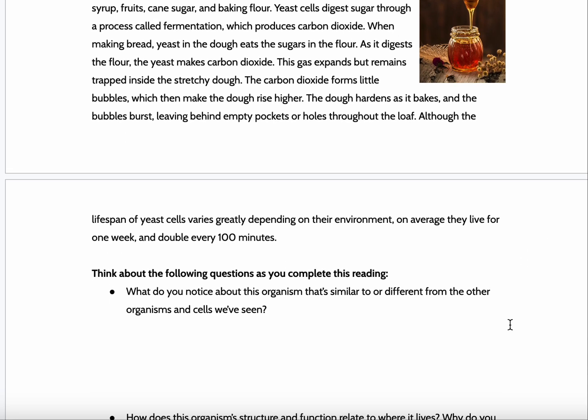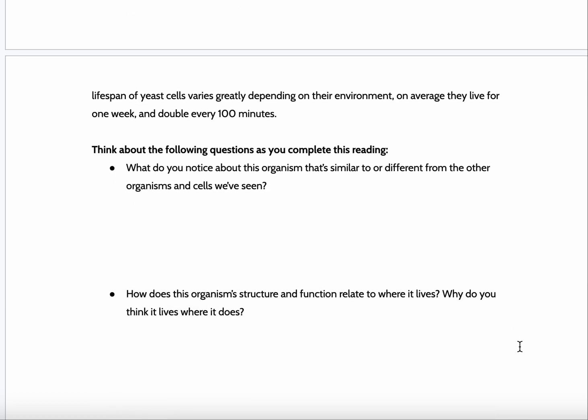Although the lifespan of yeast cells varies greatly depending on their environment, on average, they live for 1 week and double every 100 minutes.